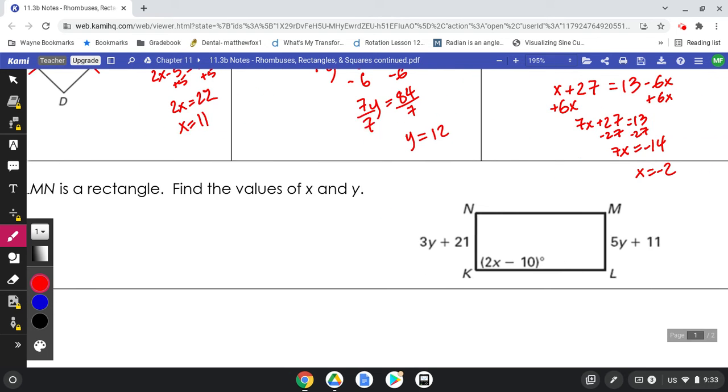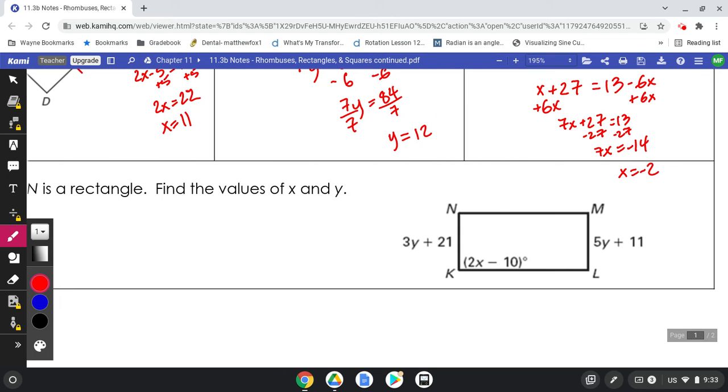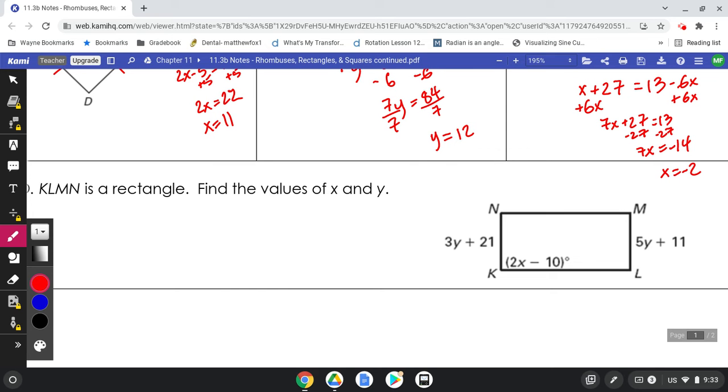Now, this last one, we would say 2x minus 10 equals 90. Meanwhile, 3y plus 21 would have to equal the 5y plus 11. It's a rectangle, so opposite sides are the same. I know these two are the same. I know the bottom and the top are the same. And I know this angle is equal to 90 degrees.